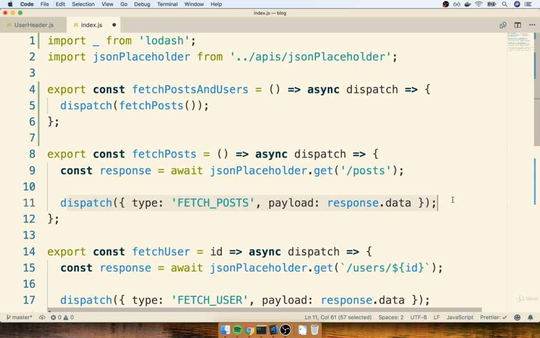So again, whenever we call an action creator from inside of an action creator, we need to make sure that we dispatch the result of calling the action creator. Okay, so that code right there is going to work exactly as we would expect. So we're going to call fetch posts, fetch the list of posts, and then eventually update our reducer.